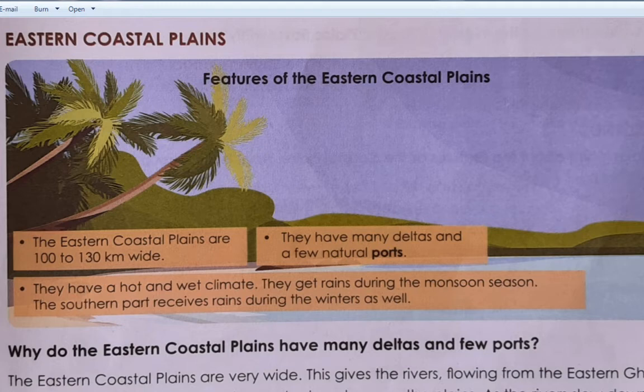And when the rivers slow down, what happens? They deposit silt, meaning the soil which they brought along with them, and the silt gathers to form deltas. Okay, now let us see the next point.